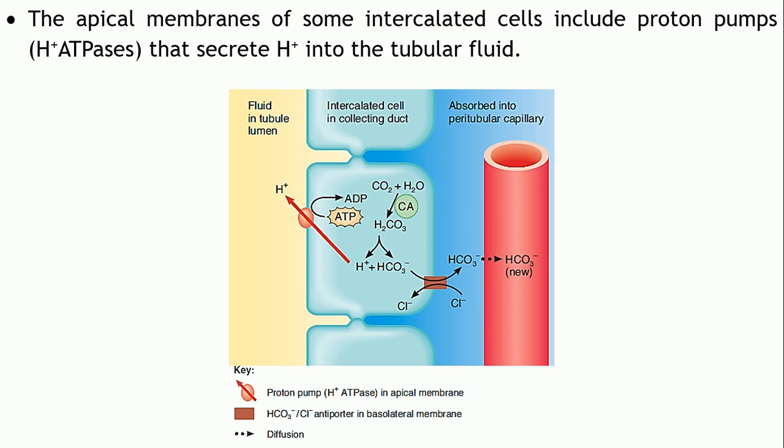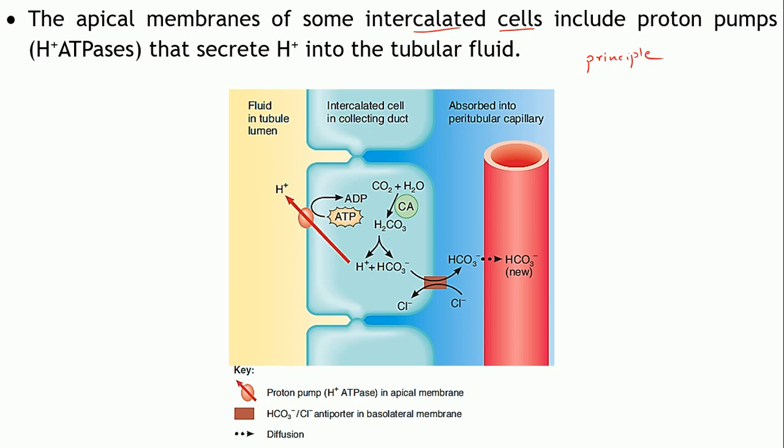Now, more than the PCTs, the collecting ducts play an active role in removal of the H plus ions. The collecting ducts contain two types of cells we have seen, right? The intercalated cells and the principal cells.